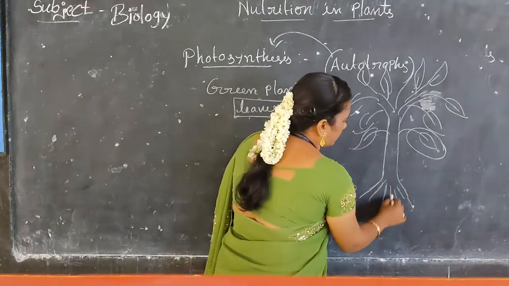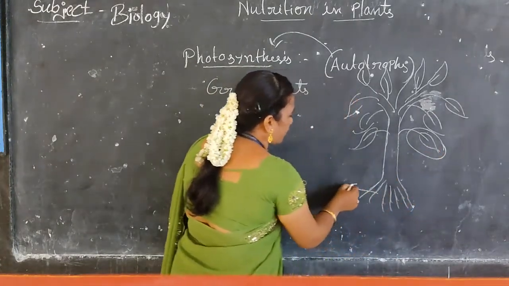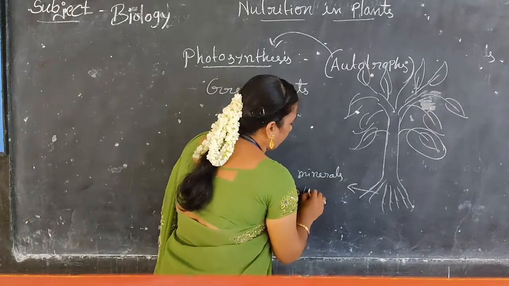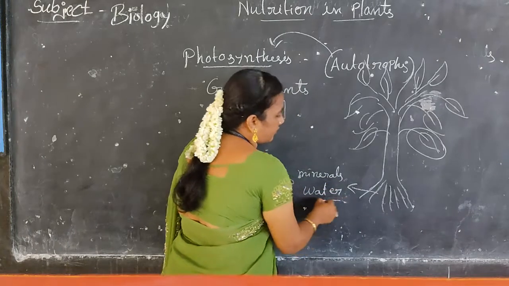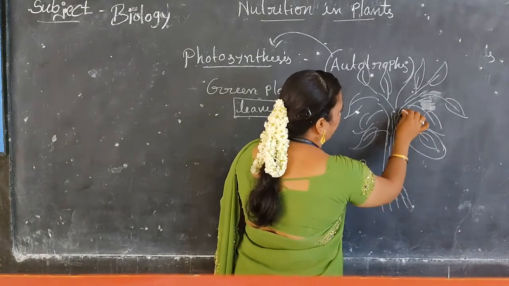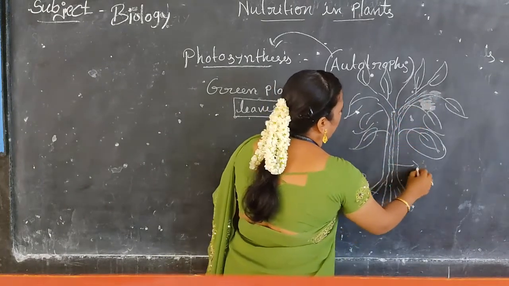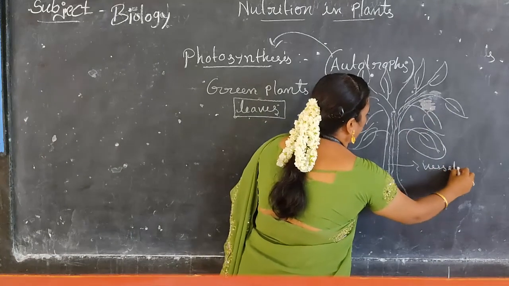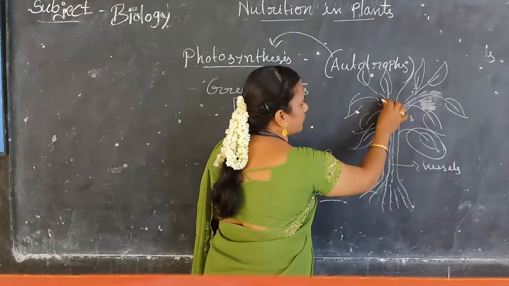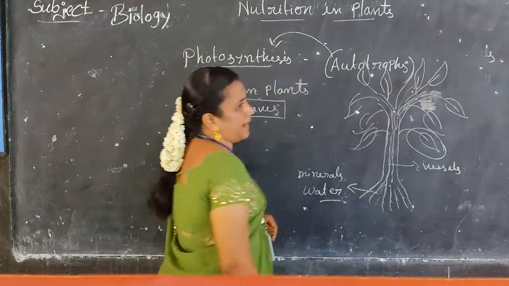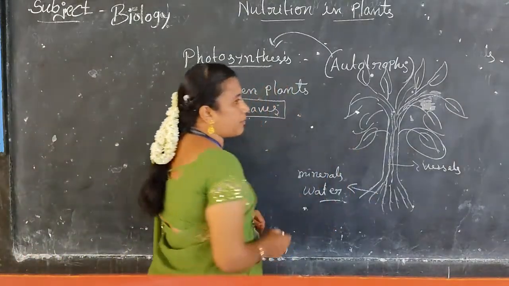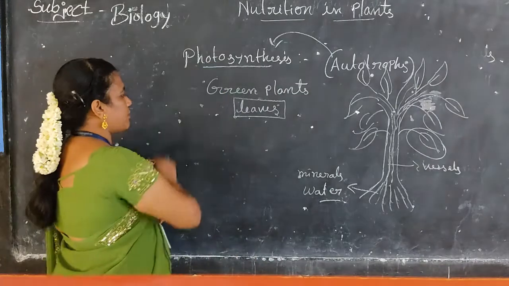Roots are helpful to absorb minerals and water through small vessels present inside the plant. These vessels help to transport the water and minerals from the roots to different parts of the plant. So roots also play a major role in the photosynthesis process.